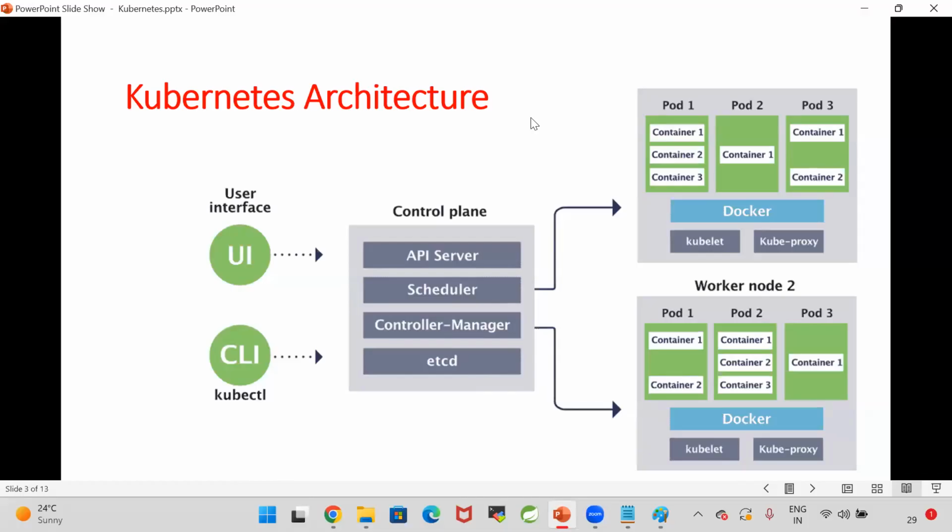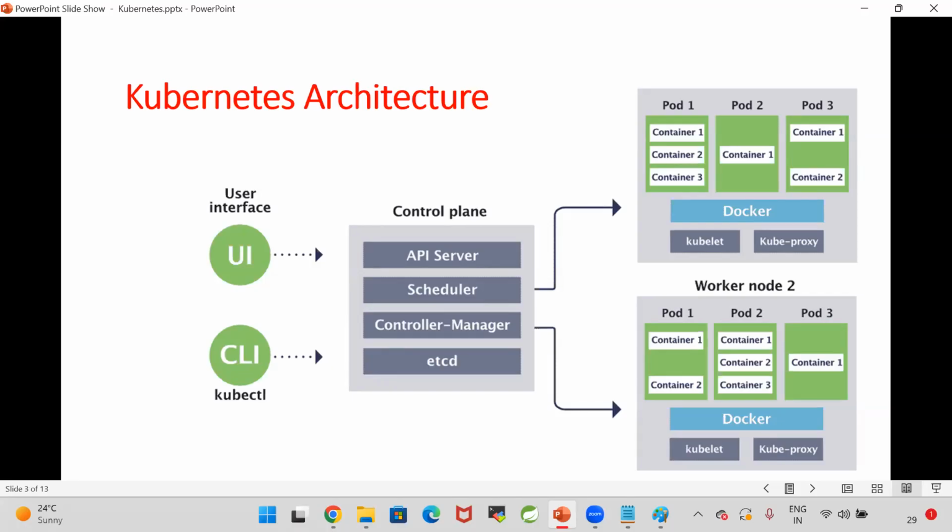Sir, is it like the controller manager has a single instance, so it needs a scheduler for what to do and in which order? It will be taken care of by the control plane. What to do, where to do, how to do, everything will be taken care of by the control plane. We need to provide the configuration information.